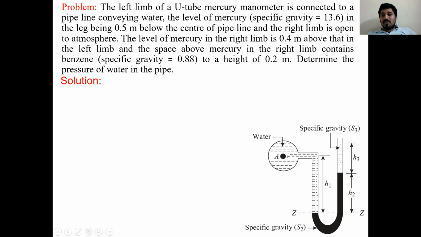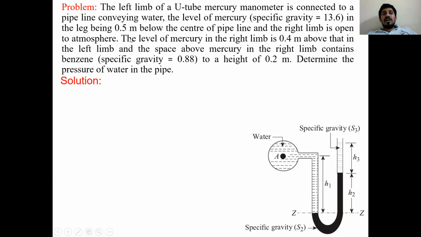So A is the center of the pipeline. From here, you have to move downward 0.5 meters, because they clearly mentioned below. 0.5 meters below, you will see the mercury level. So from A to the mercury level on the left limb is 0.5 meters. So H1 is equal to 0.5 meters.